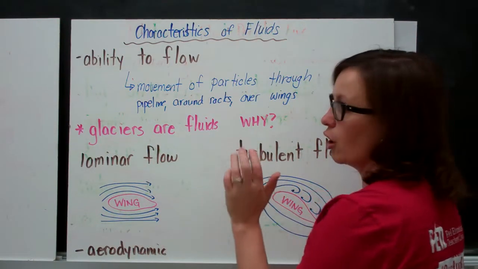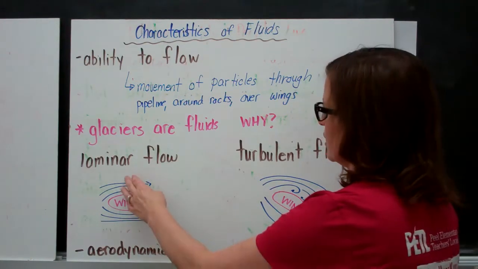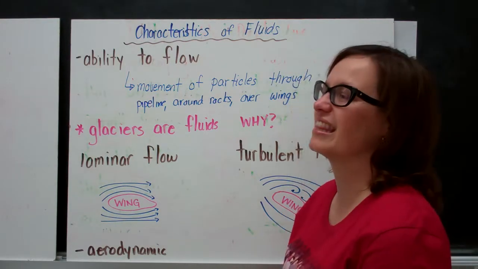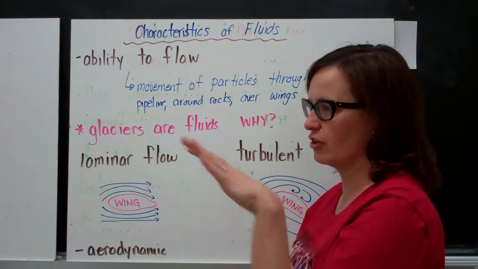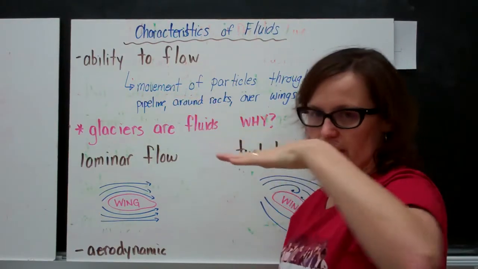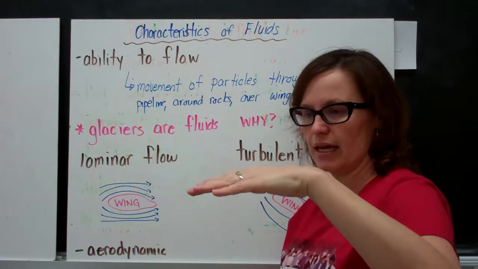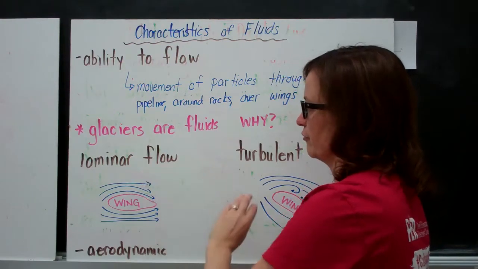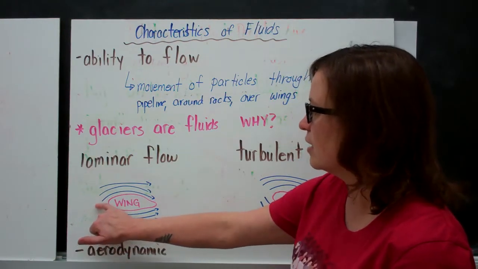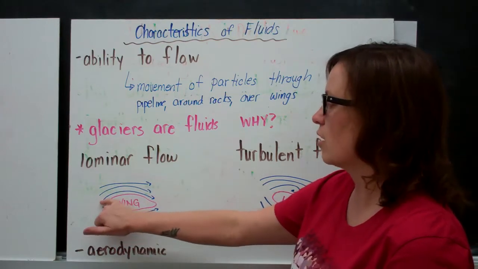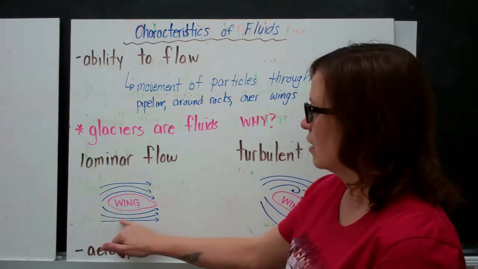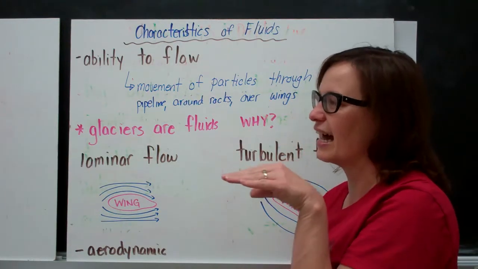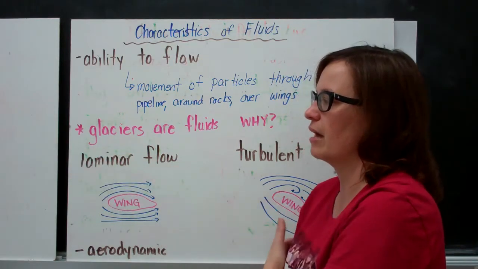There's two different types of flow when it comes to fluids. One is laminar flow and the other is turbulent flow. I'm going to use the example of the wing of a plane. So when we think about when a plane is flying in air and it's in a stable position, its wing is kind of horizontal, maybe a little bit tilted. And this is called laminar flow. This is aerodynamic. So you can see that the air, gas is moving, and it moves pretty smoothly, kind of goes in a path. So it's kind of like the wing is cutting through the air in an efficient manner.